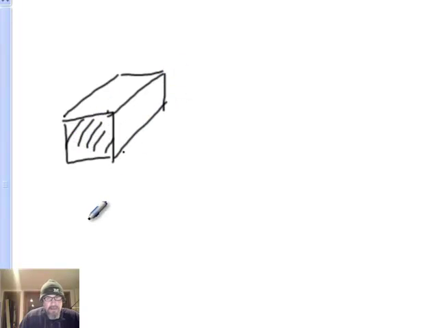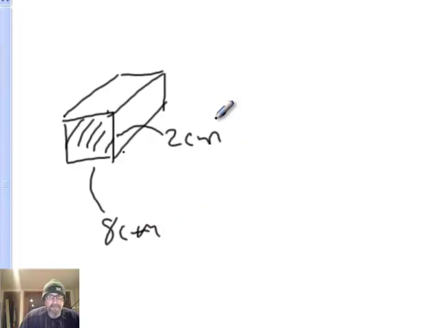Well, here's our platinum bar. We can think about this platinum bar as having a cross-sectional area. And that's the area that we're talking about in the tensile strength equation. So this is 2 centimeters thick, and it's 8 centimeters wide. Well, 2 centimeters in meters is going to be 0.02 meters, and 8 centimeters is going to be 0.08 meters.